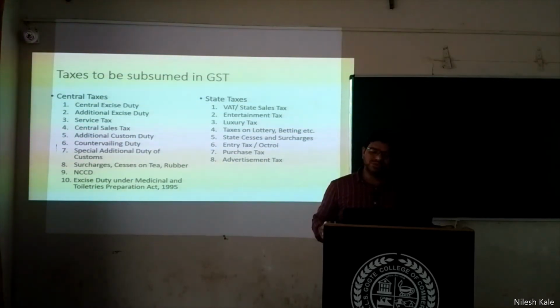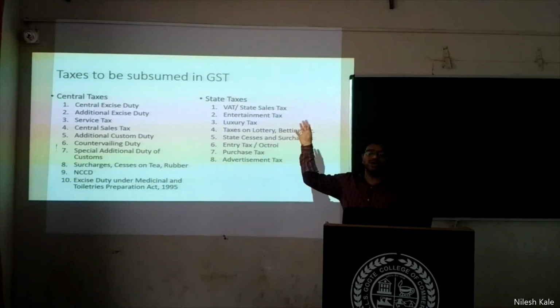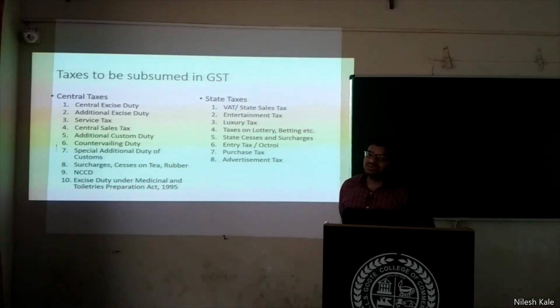Taxes to be subsumed in GST. Those many central taxes and these many state taxes have already been subsumed in GST. I will read it out only once. Okay, you need to learn this by heart if you don't know.